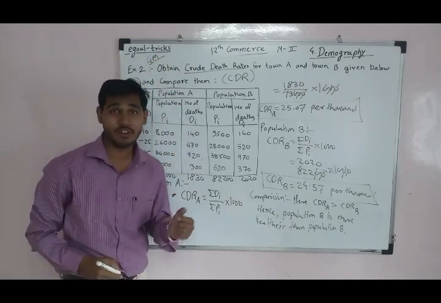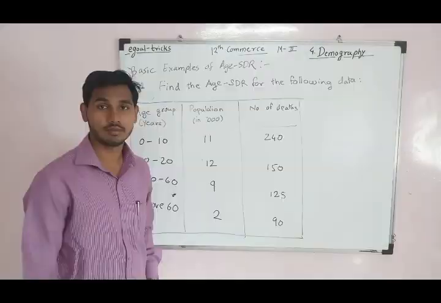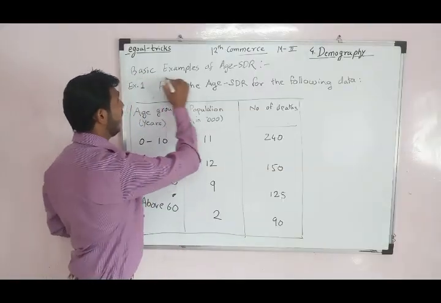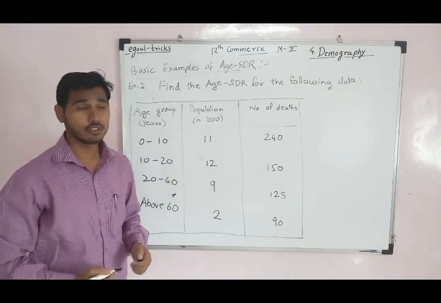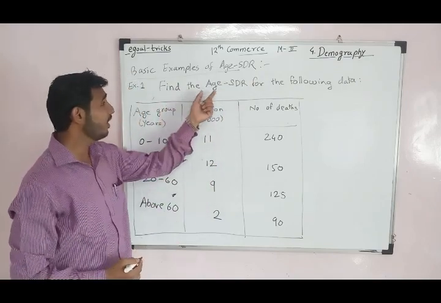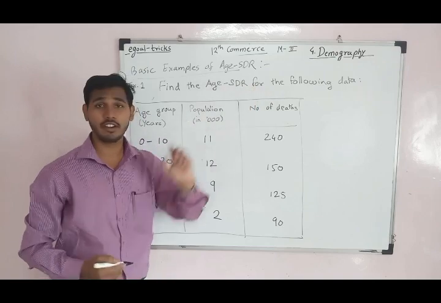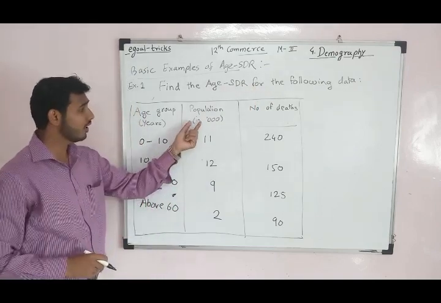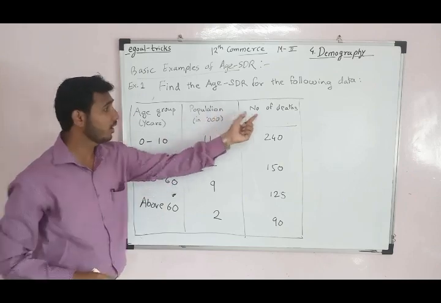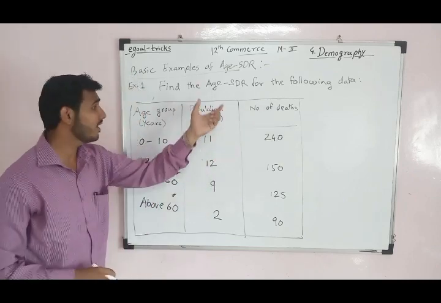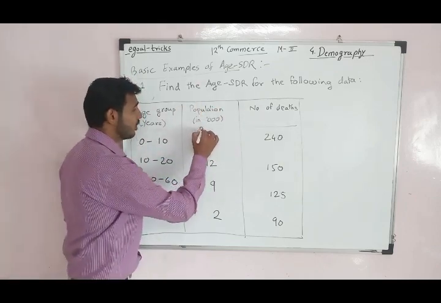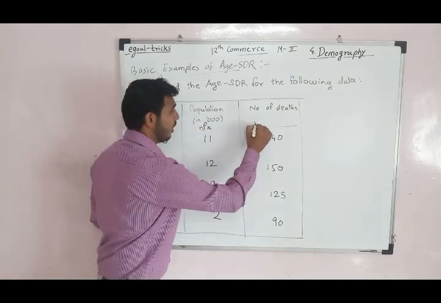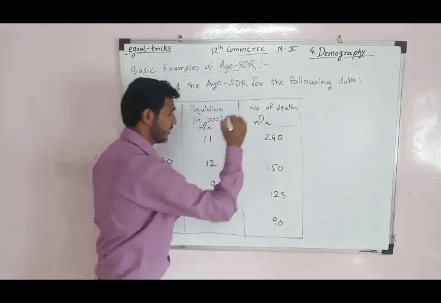Similarly, we can see Age-SDR. So now, basic examples of Age-SDR. The first example is: find the Age-SDR for the following data. What is the data? Age group, population in thousands, and number of deaths. In Age-SDR, the population's notation is NPX and number of deaths is NDX.